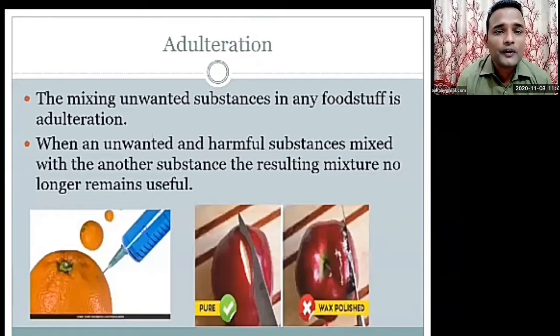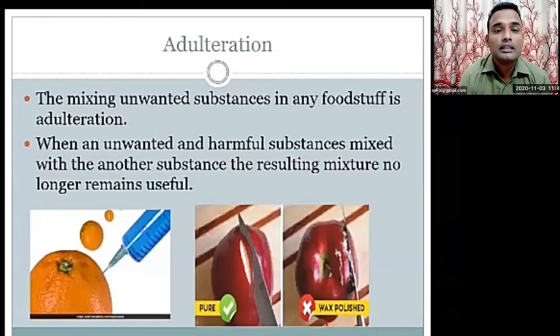In the second picture there are two apples. The first is in pure form, the second has wax polish. Many times when you go to the market to buy apples, whenever they are glittering and shining, we give them preference.